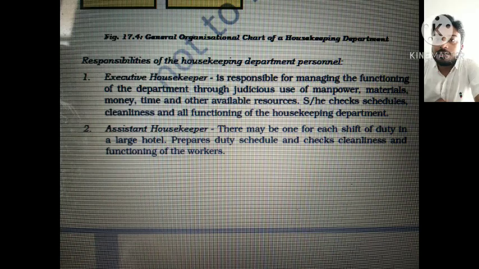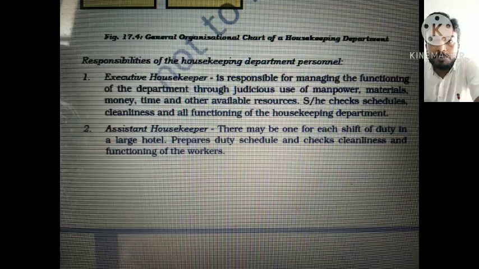Let's move on to the next thing, that is, let's study the different responsibilities of the housekeeping department personnel. Coming on to number one, the major one is the executive housekeeper. He or she is responsible for managing the functioning of the department through judicious use of manpower, material, money, time, and other available resources. He or she checks schedules, cleanliness, and all functioning of the housekeeping department.